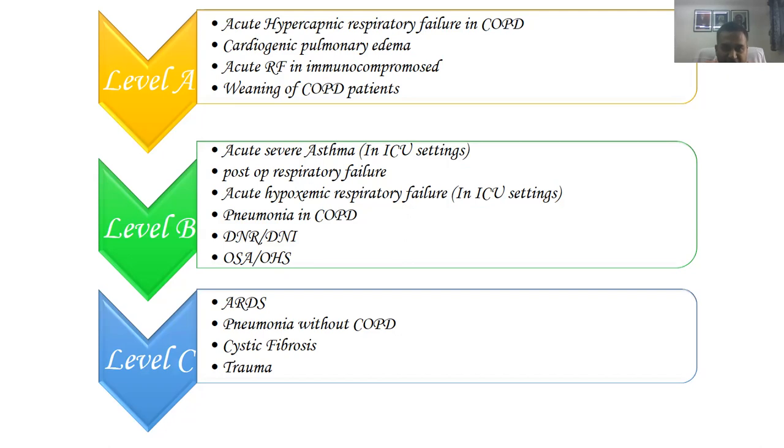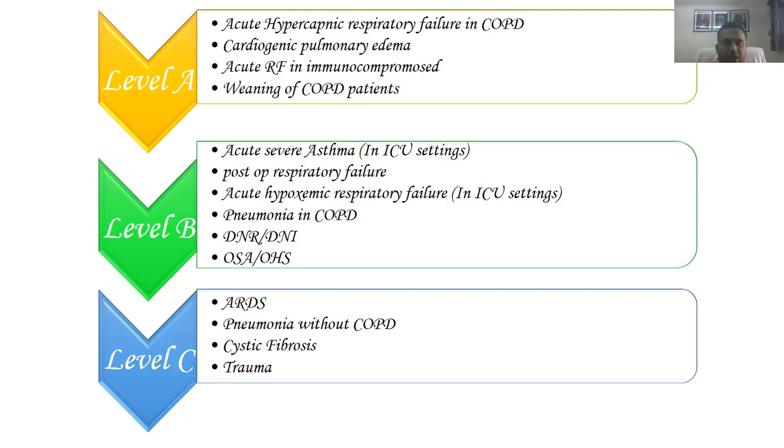Like acute severe asthma, this is where things go wrong, where we provide non-invasive ventilation to patients who are asthmatic also. But asthmatic patients don't generally improve with non-invasive ventilation. If they have gone into a very severe state of asthma, they will require intubation and mechanical ventilation. Non-invasive ventilation is not the answer. So acute severe asthma comes into level B.